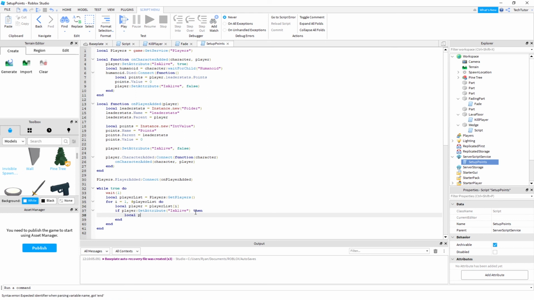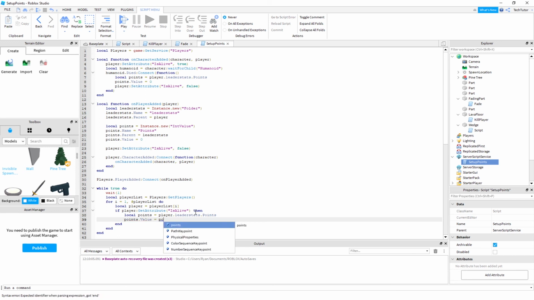A few more pieces to set up and then we're just about done. So now we want points, a local variable. From the player instance, we also want to go to that leaderstats property and the points. So we're grabbing the points that each player has, and then we're taking the value of the points of each player and incrementing it by 1. Okay, so now that wraps it up. We now have everything we need for a leaderboard to display and for the player to increment points as long as they're alive.